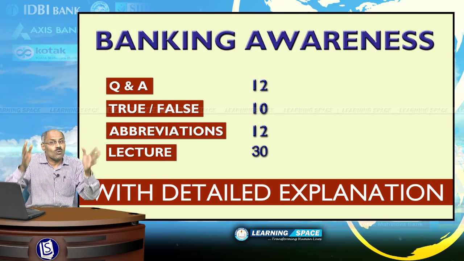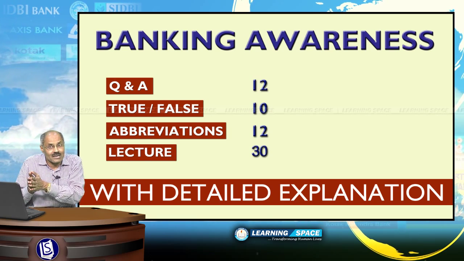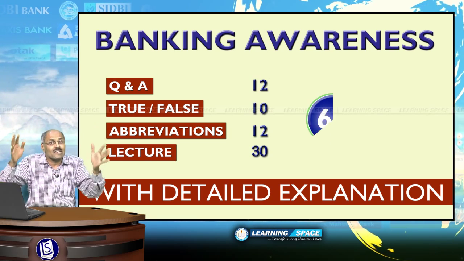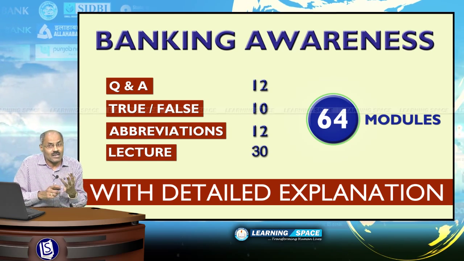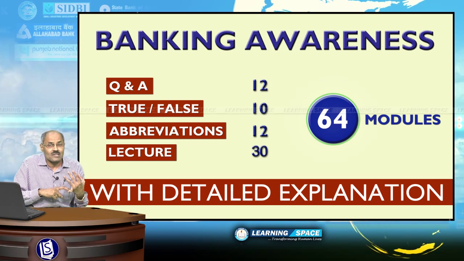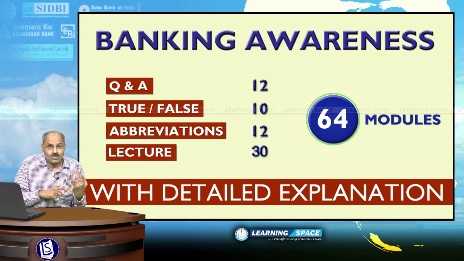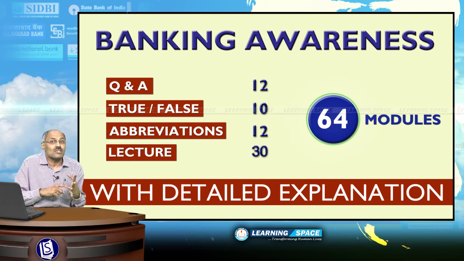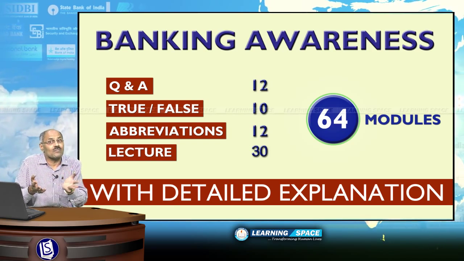So this is the total framework we decided this year for this banking awareness, which makes total 64 modules instead of 60 modules. We have already completed questions and answers 12 modules, and abbreviations will go on up to 12. Then True False will be total 10 modules and lectures will be total 30 modules. That is the scheme of things for this year for banking awareness.